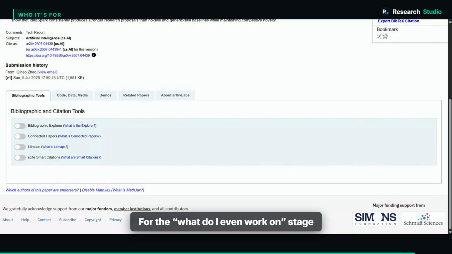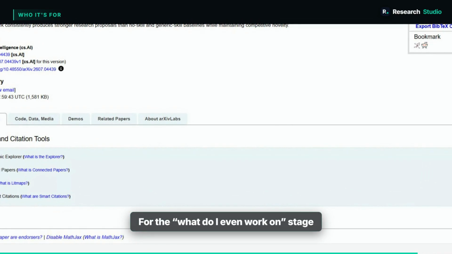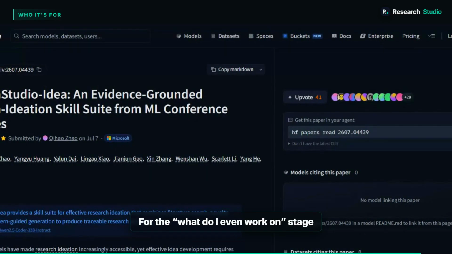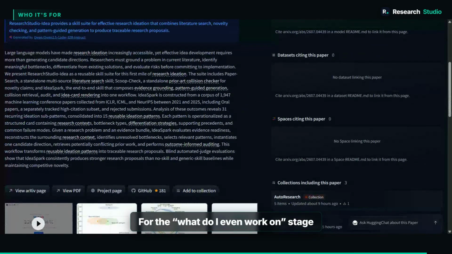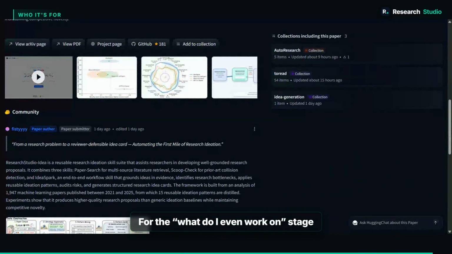Who's this for? PhD students at the "what do I even work on" stage, advisors triaging 20 half ideas, and honestly anyone writing a related work section who's scared of reviewer 2. If that's you, the repo's linked below.